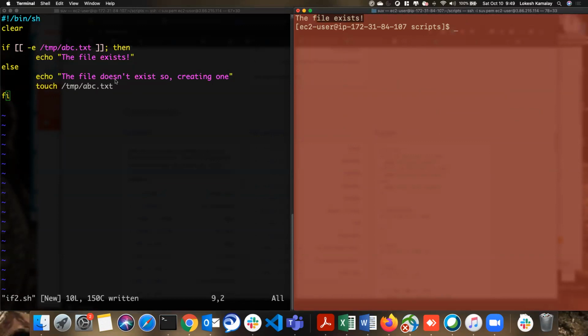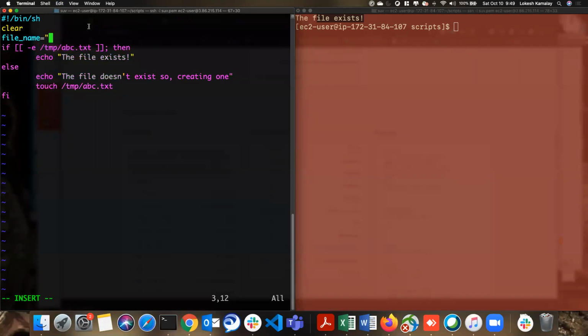So now why do we use variables here? You see, I'm using the same thing here and here, two times. I repeat it. So rather than that, we use a variable here called file name is equal to, and we can also give this file. So here I'm going to use the dollar file name.